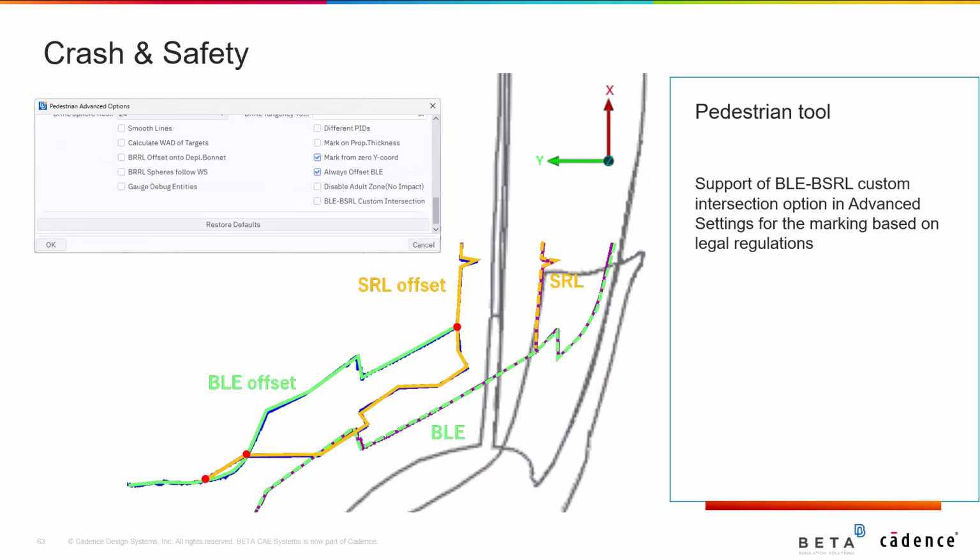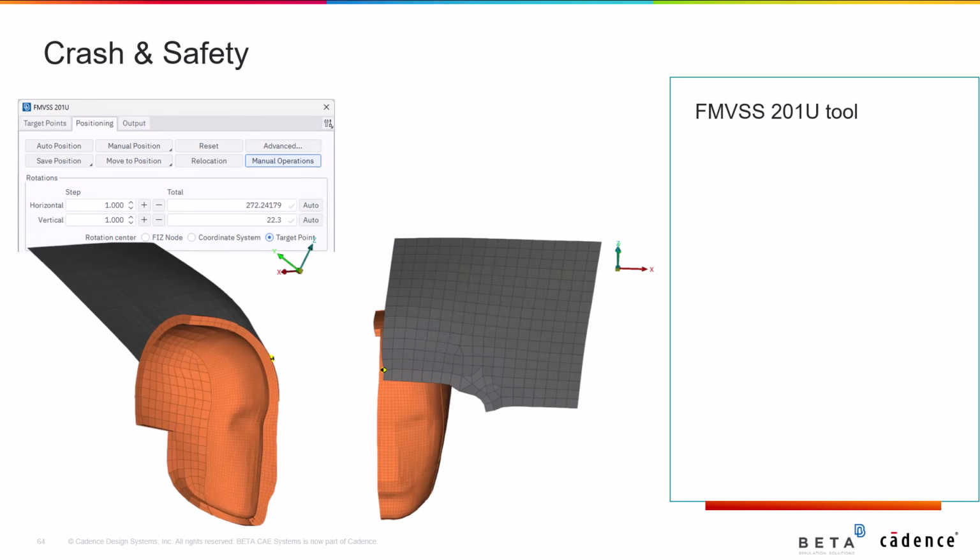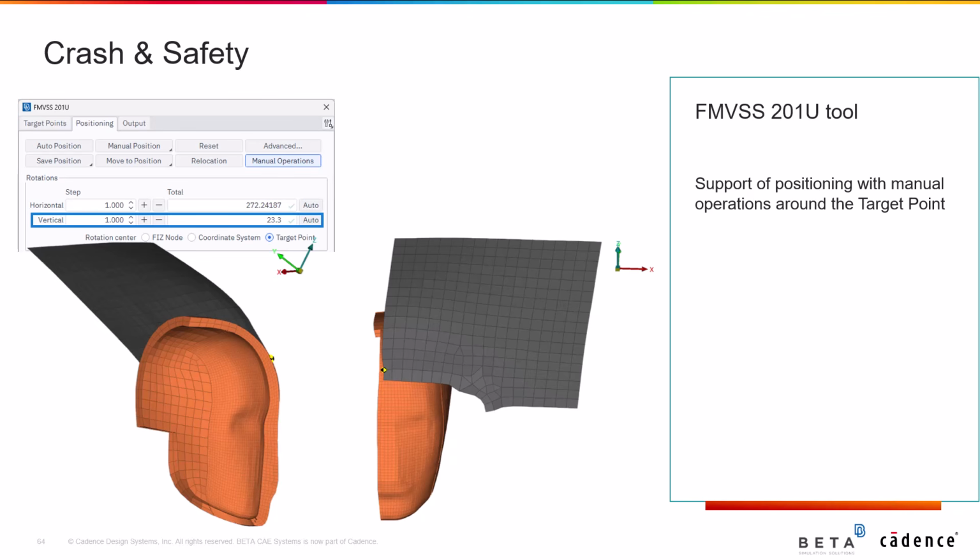Also, in cases where BLE and BSRL have multiple intersection points, the tool is going to consider only the segments of the curves that make the impact area small. Regarding the FMVSS201U tool, the ability to position around the target points with manual operations has been supported.